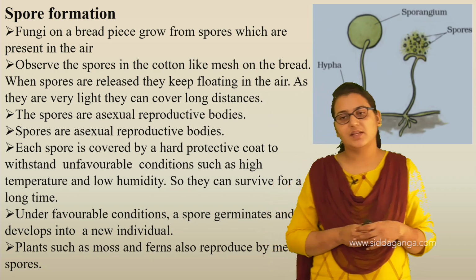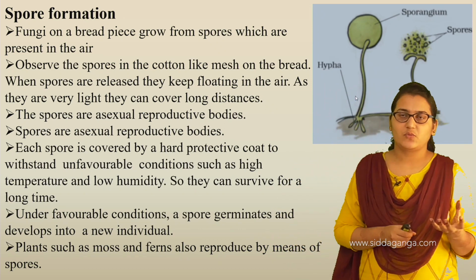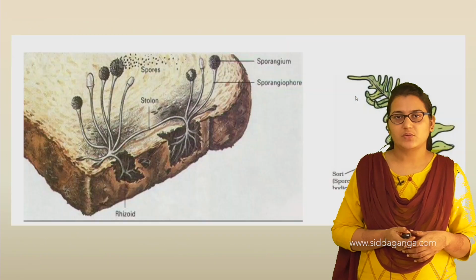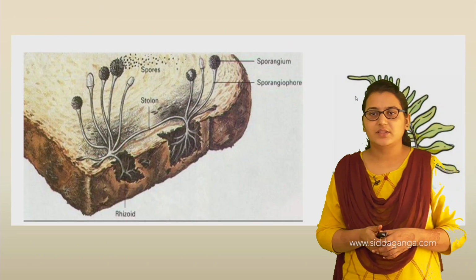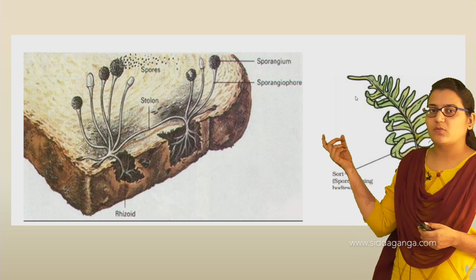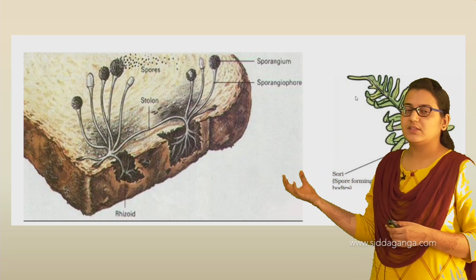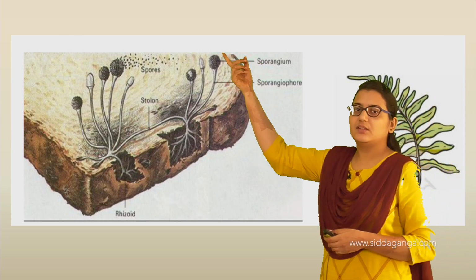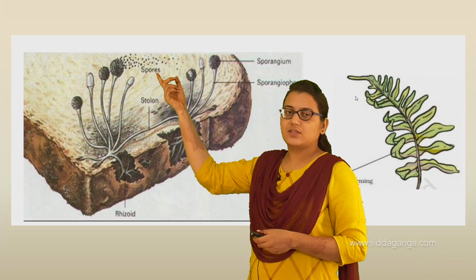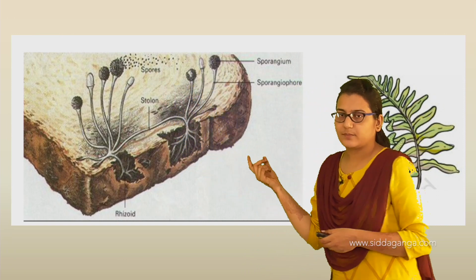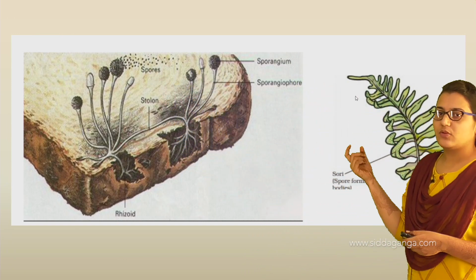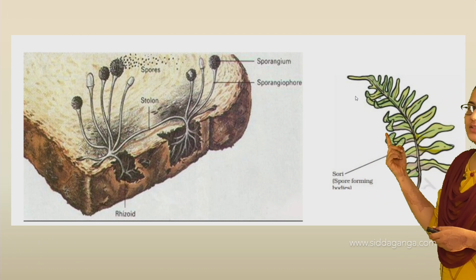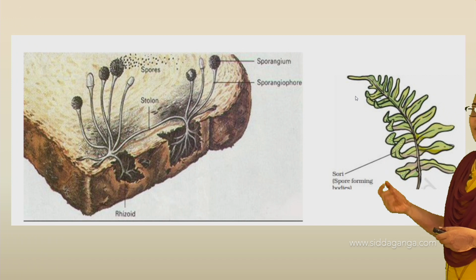Examples of plants that reproduce by spore formation are mosses and ferns. They reproduce by means of spores. Here we can see bread, and this is how spore formation happens in bread. We cannot see all this with our naked eyes, but these are the spore structures. Here you can see the spores, and this is how it starts reproducing. And these are spore-forming bodies in ferns, where spores are formed and again reproduce.